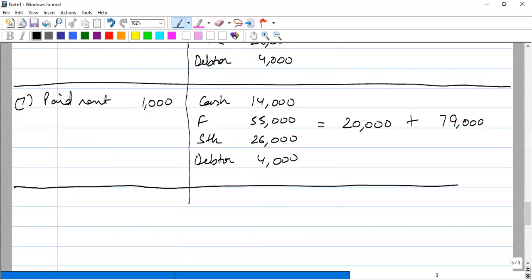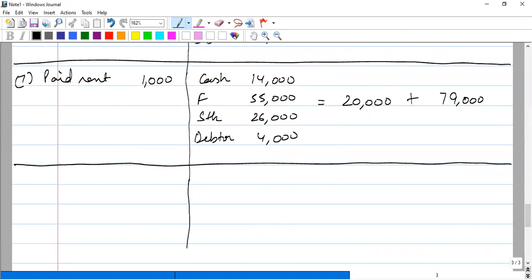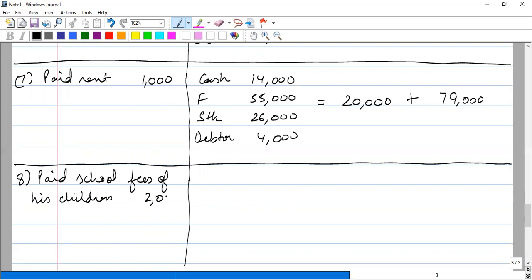And then last thing, he paid school fees of his children, rupees 2,000. Payment of school fees he must have done from cash, 2,000 cash of business. All right. So it becomes 12,000.